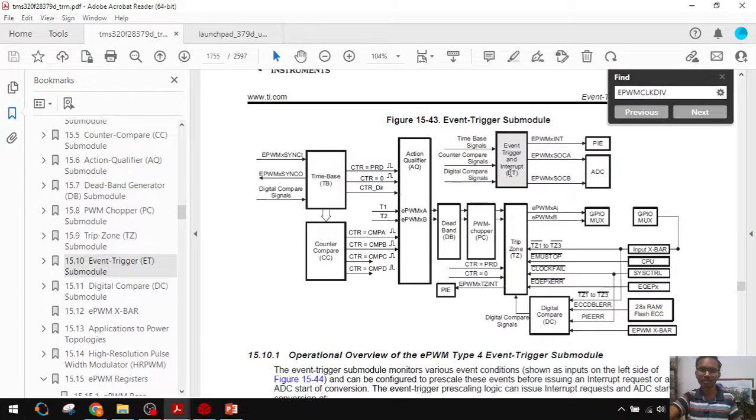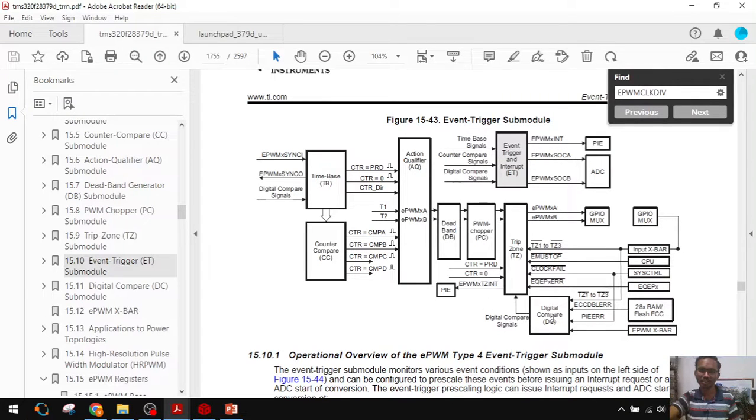Okay, it generates this signal based on the time-base module, and based on the counter equal to period, counter equal to 0. Based on these signals, counter equal to compare A, counter equal to compare B, based on this logic, it will generate these signals.